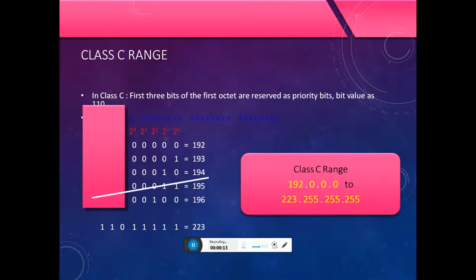The class C range is 192.0.0.0 to 223.255.255.255.